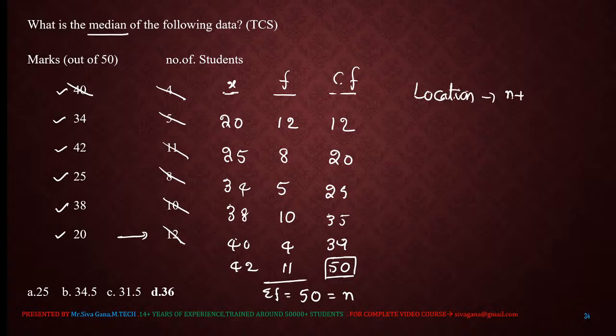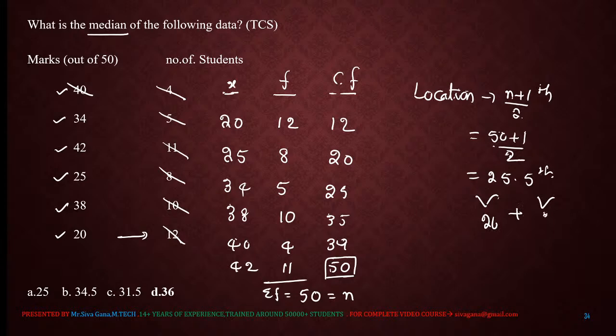Simply, the (n plus 1) by 2th location. N is how much? 50. So 50 plus 1 by 2 is 51 by 2, which is nothing but 25.5. 25.5 location means the value at the 25th location and the value at the 26th location, divided by 2.